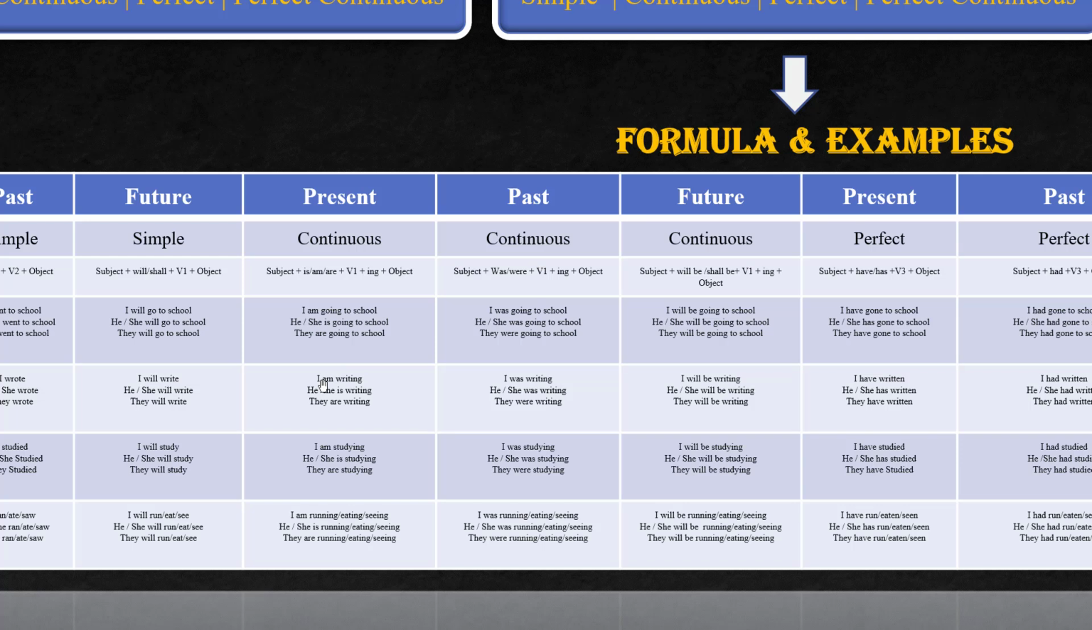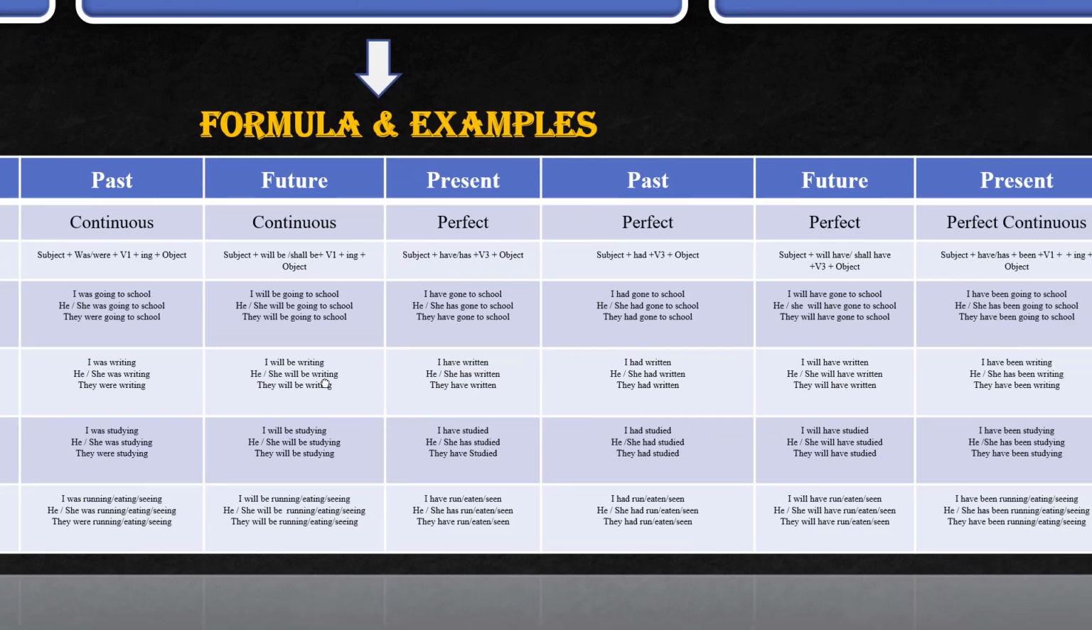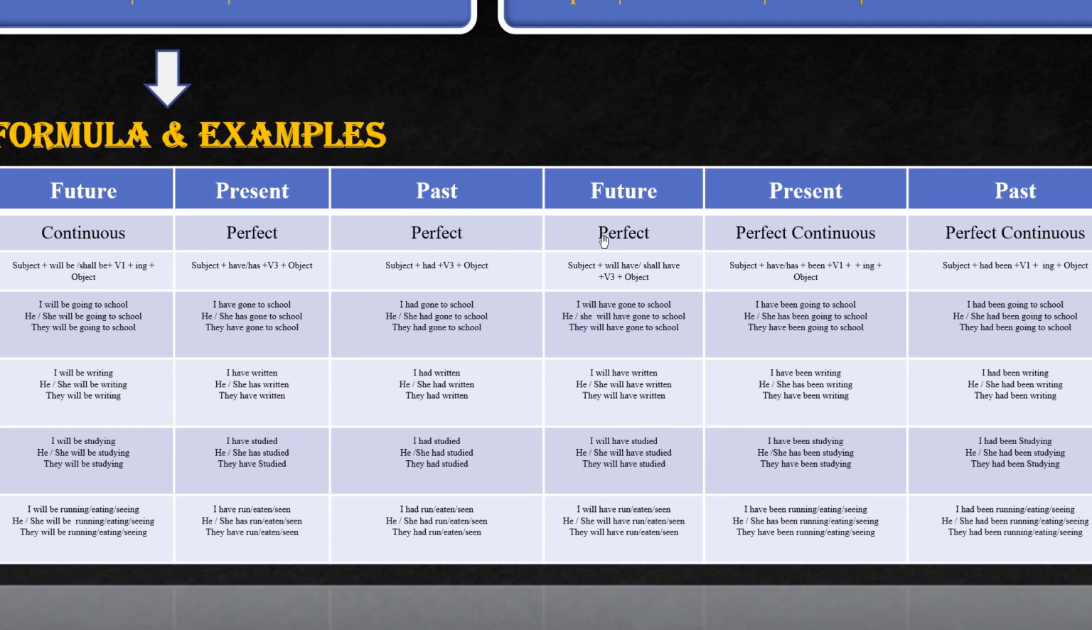Right here, I am writing. I was writing. They were writing. They will be writing. She will be writing. Correct? I am studying. This becomes I study becomes I am studying. I was studying. They were studying. They will be studying. Correct? Here, I am running. I was running. They were running. They will be running. Eating or seeing. Clear?